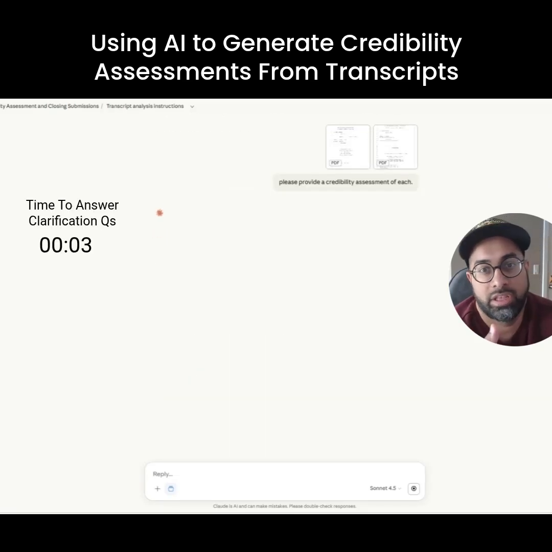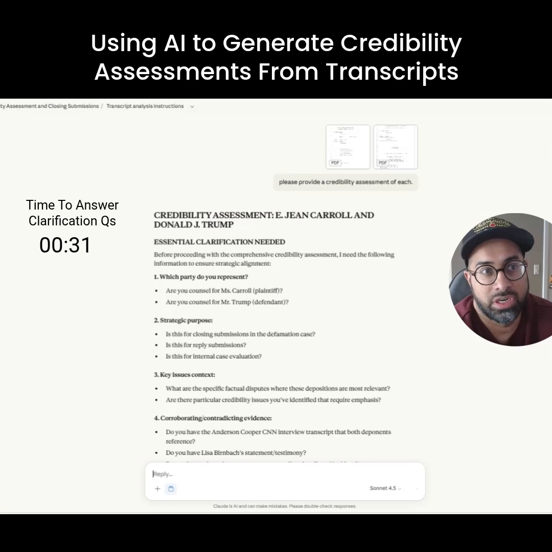And the way that I programmed the prompt and the tool, it'll take a look at both deponents and, from the information provided, from the context, it will come up with an assessment of things to highlight. Now I want to be clear, I'm not saying that this is going to be 100% accurate, because nothing you do with AI is going to be 100% accurate. What I'm using this tool for is getting 95% of the way, right?